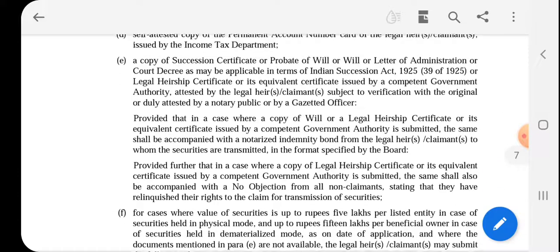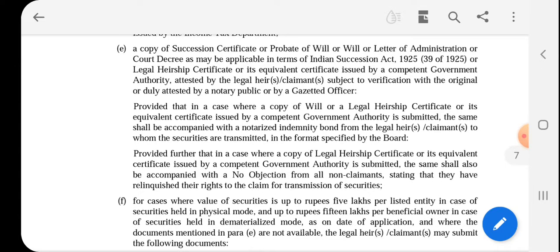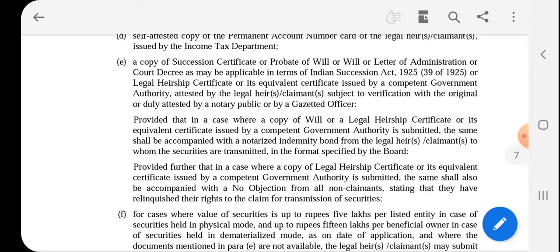And fifth, a copy of the succession certificate, or probate, or letter of administration, or court decree as may be applicable in terms of the Indian Succession Act, or legal heirship certificate or equivalent certificate issued by the competent government, attested by the legal heirs or claimant, subject to verification with the original or duly attested by a notary public or gazetted officer.